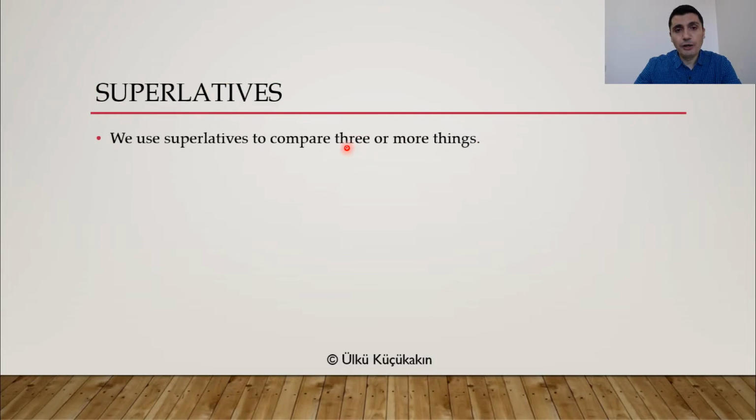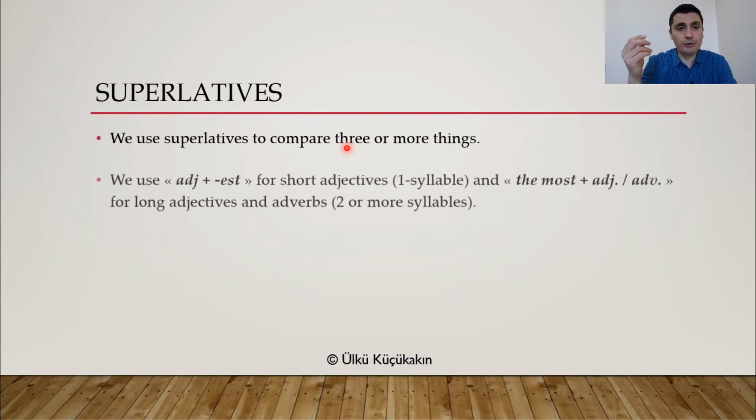This time, you are not comparing two things, everyone. You are comparing three or more things. And actually, you are talking about the top of something, the very end of something. So, for example, Sophia is the best student in our class. She is the top. She's higher than anyone else, okay? She's better than anyone else. So, you are comparing three or more things.